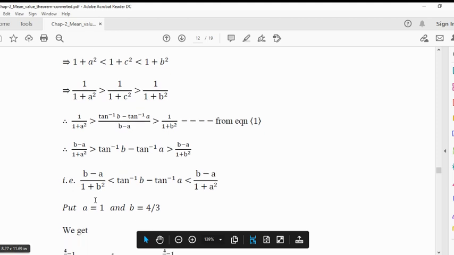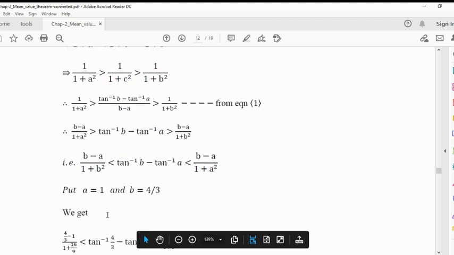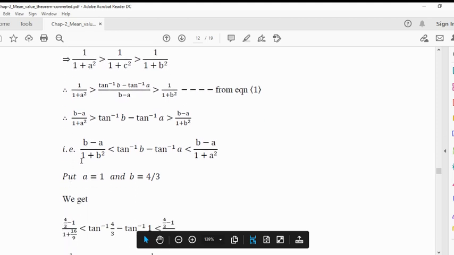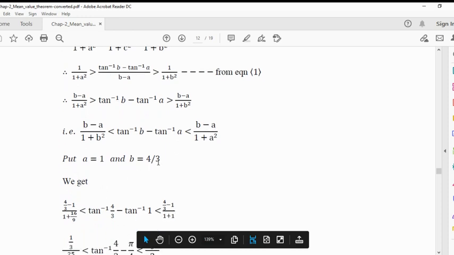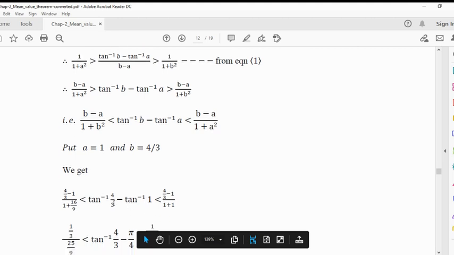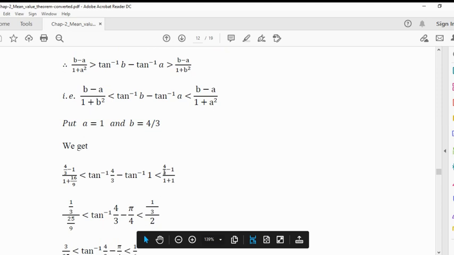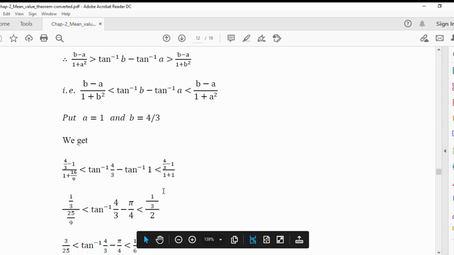Now putting a is equal to 1 and b is equal to 4 by 3. So we get here (4 by 3 minus 1) upon (1 plus b square). b square is nothing but (4 by 3) square, that is 16 by 9, less than tan inverse 4 by 3 minus tan inverse 1, less than (4 by 3 minus 1) upon (1 plus 1).